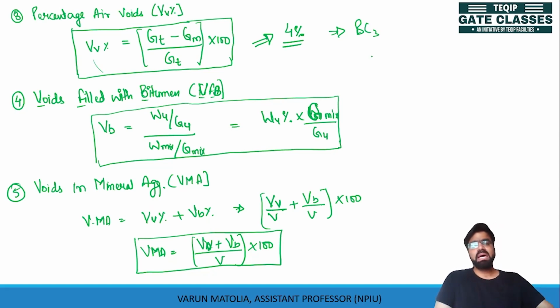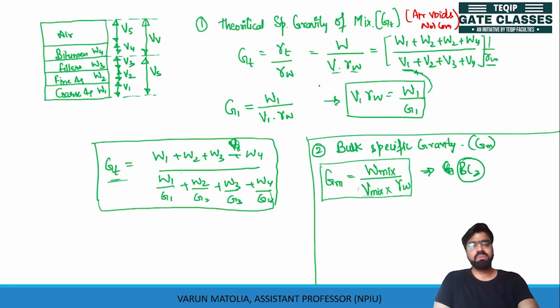According to IRC, this value should be between 3 to 5%, and voids filled with bitumen should be around 75 to 85%. So this is the specification calculation which can be used.